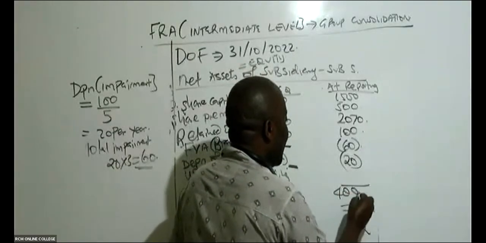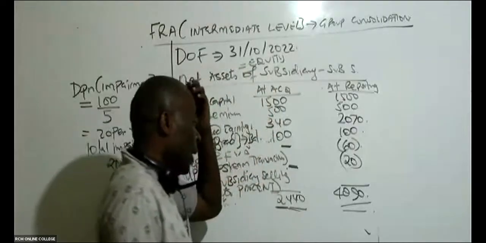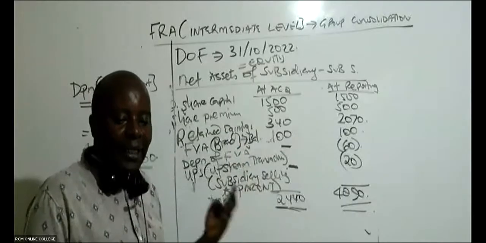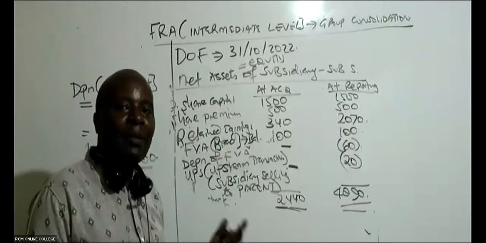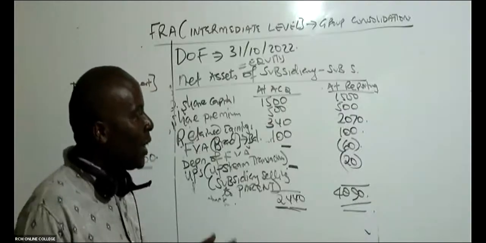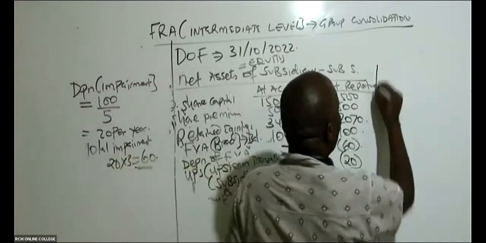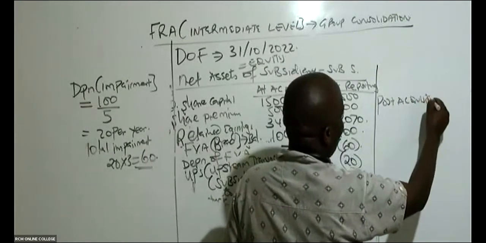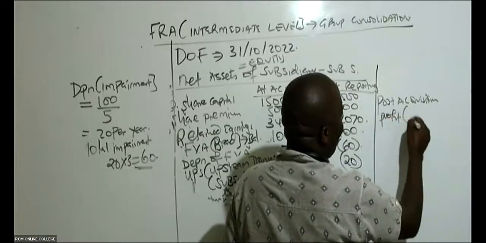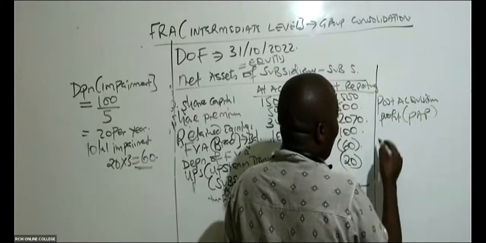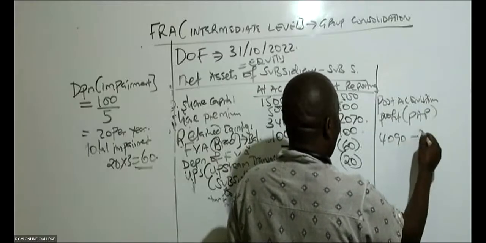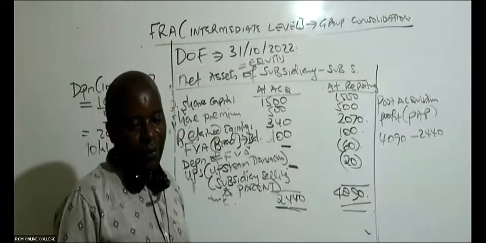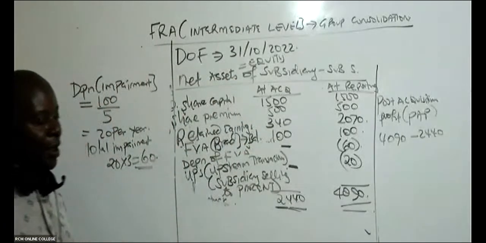So before I answer Ruben, is there somebody who is able to see that our net assets have grown? What is that special name that we give to our growth of net assets? We normally call it the post-acquisition profit. We normally abbreviate this as PAP. So our PAP will be 4090 minus 2440.